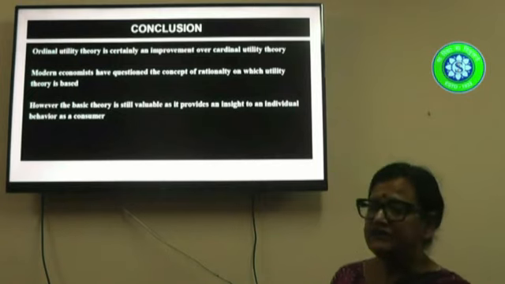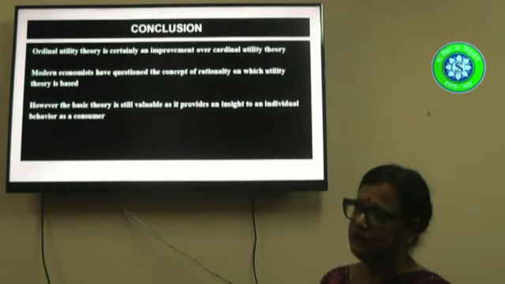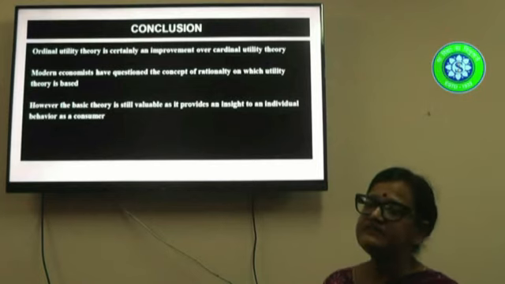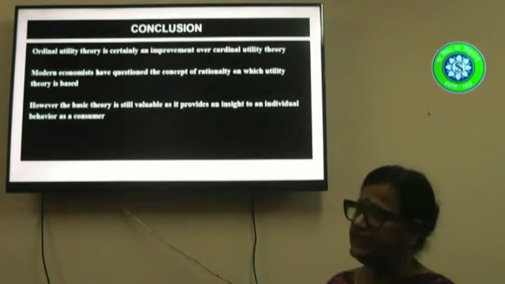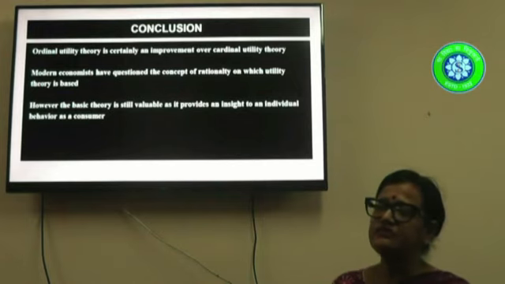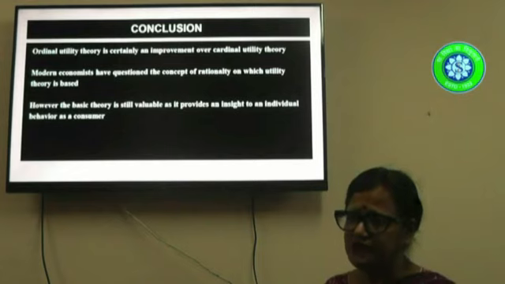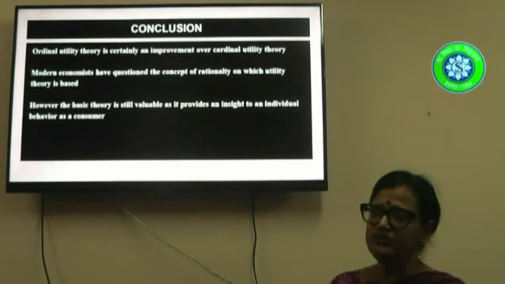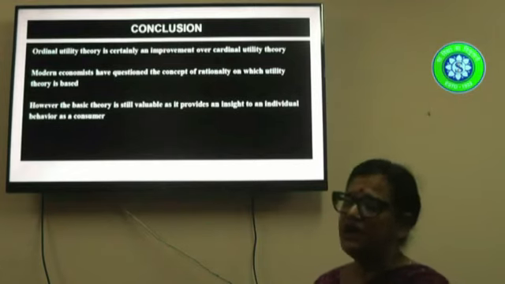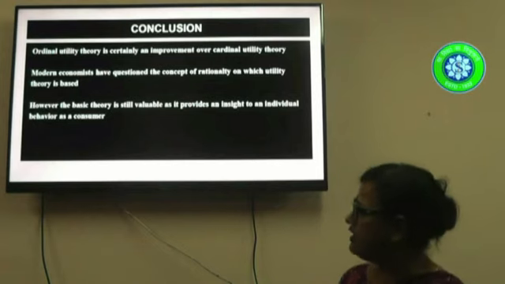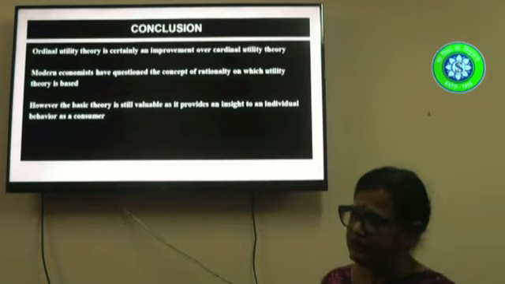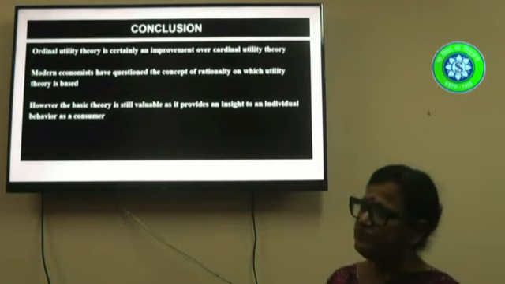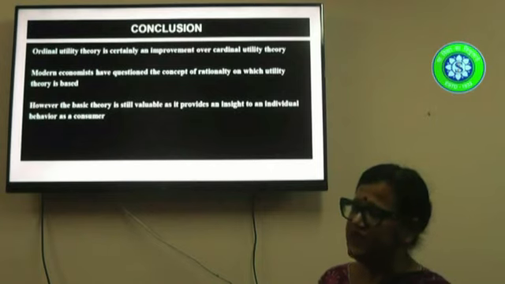Okay, but there is one fallacy of the ordinal utility theory, and that is the assumption of rationality. Modern economists are challenging this theory of rationality. They believe it does not require all consumers to be rational, to always take logical decisions, and there is a big theory associated with that. We are not going into that, but the important point of the utility theory so far is what we gain is that it provides to a beginner an insight